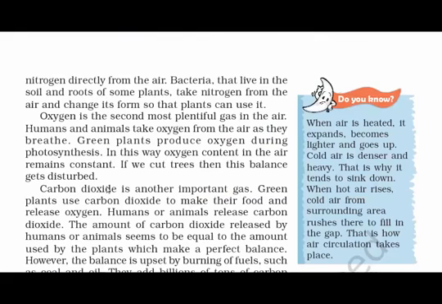Now we are going to read about how these gases came into existence. Let's talk about nitrogen. It comes directly from the air. The bacteria that live in the soil and roots of some plants take nitrogen from the air and change its form so that plants can use it. Talking about oxygen, it is the second most plentiful gas in the air. Humans and animals take oxygen from the air as they breathe. Now, green plants produce oxygen during photosynthesis. In this way, the oxygen content in the air remains constant. If we cut trees, then this balance gets disturbed.